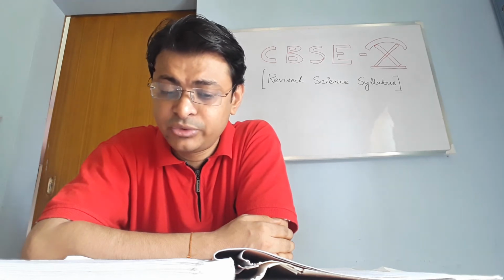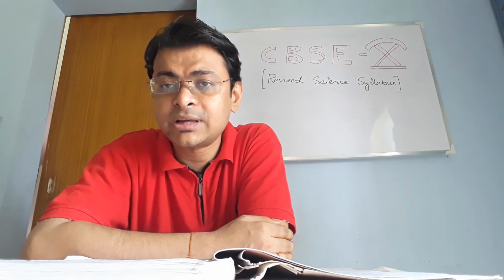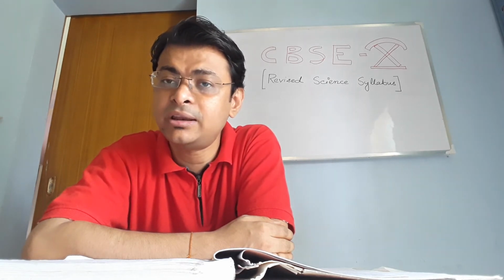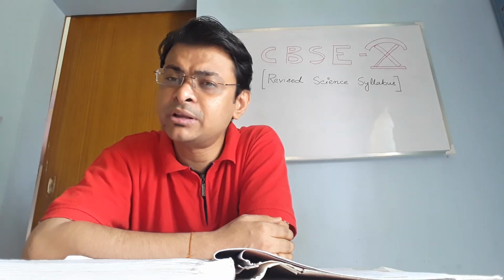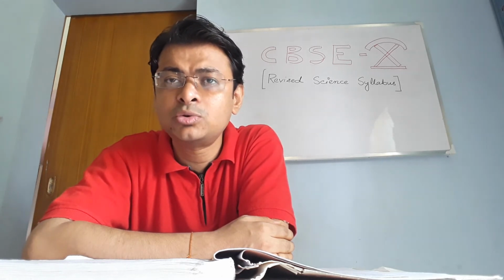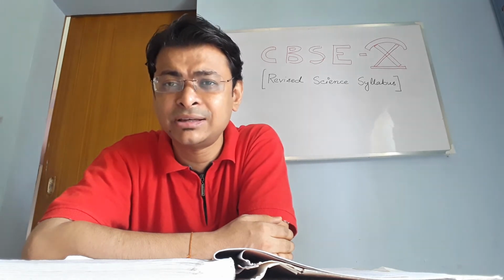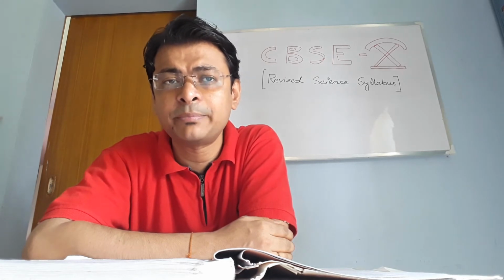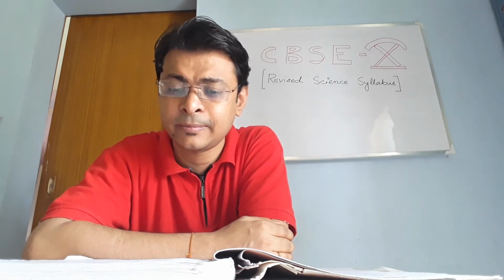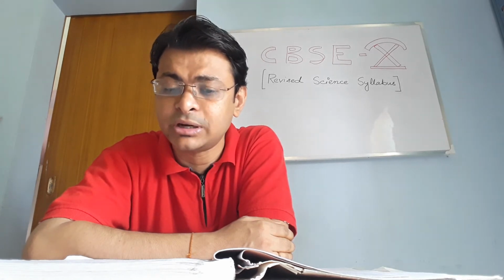Let me see which parts are there in chemistry. First chapter, chemical reactions and equation. Entire chapter is important. The chapter is very small. You go through the different types of chemical reactions, corrosion, rancidity, just the definition part, and the examples of different chemical reactions. So the entire first chapter is there, you have to study.